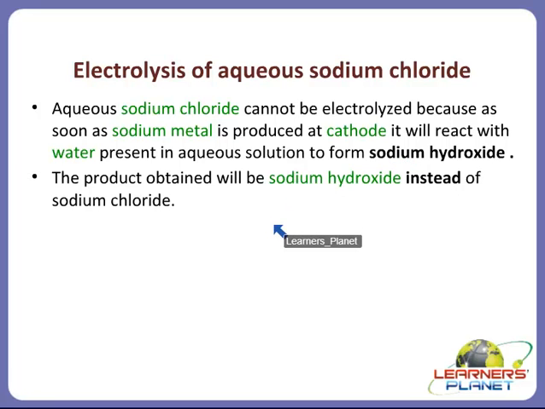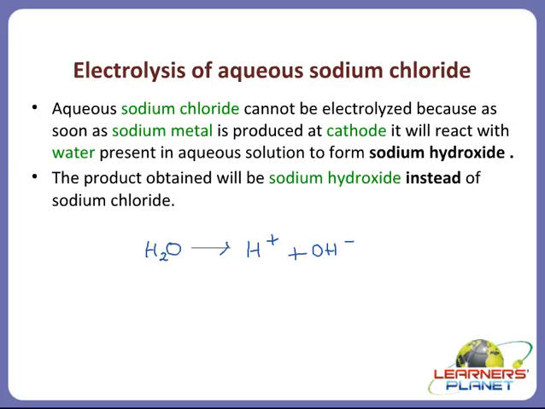So, for extraction of sodium, we take molten and not aqueous sodium chloride, because the sodium metal produced will react with water, or with the hydroxyl ions furnished by water, right? If I am passing current through the aqueous solution, there is water also. What will happen to this water? It will dissociate and form H+ and OH- ions.